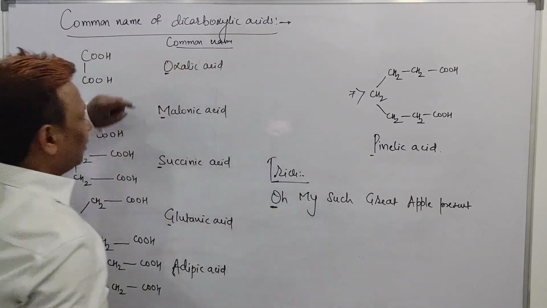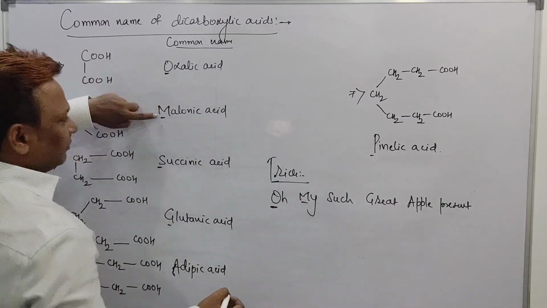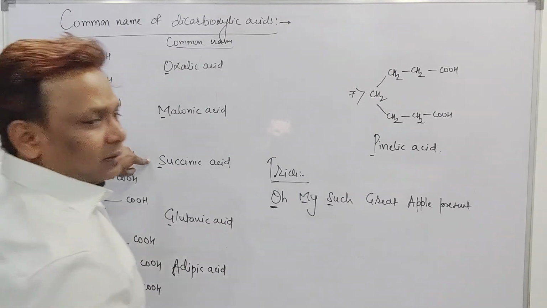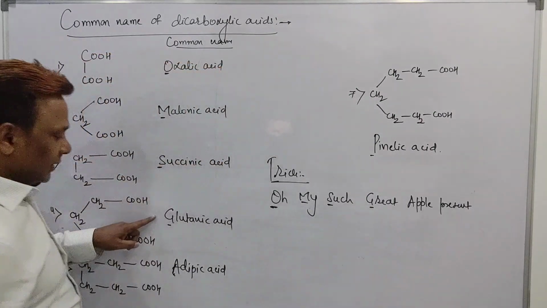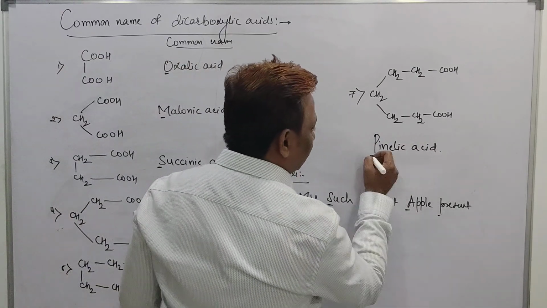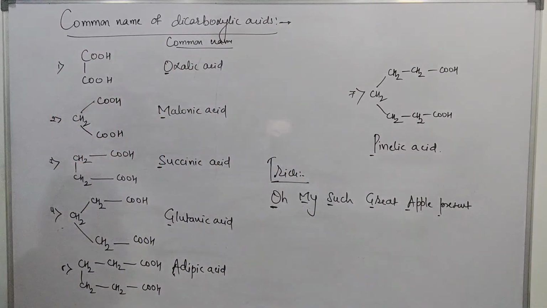Beta, O stands for oxalic, M stands for malonic, S stands for succinic, G stands for beta glutaric, A stands for adipic, and P stands for what, beta? Phenylic acid. Check it here once.